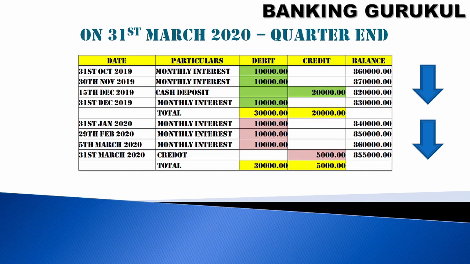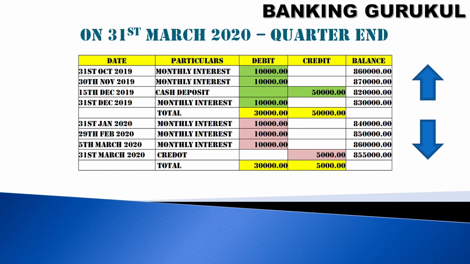So in my example, I have given 2 quarters. One you can see from October to December, the second one from January to March. In the example, from October to December, interest debited by the bank is 30,000 rupees. So October, November, December, 10,000 each they have debited your account, but you have credited only 20,000 rupees. So against 30,000 you have credited only 20,000, so your account will be moved to out of order status.